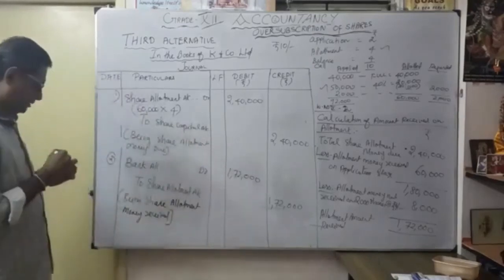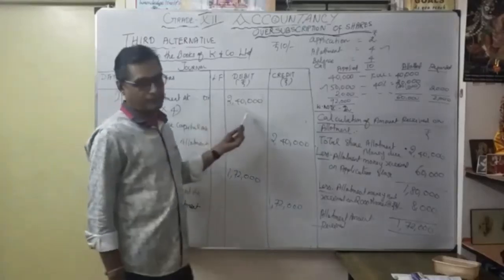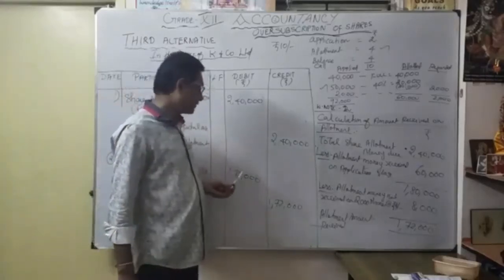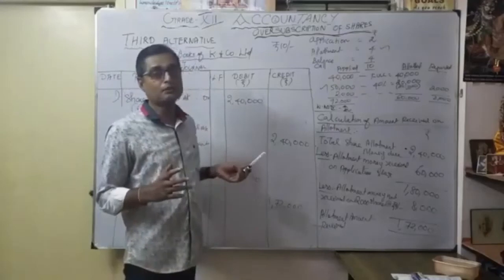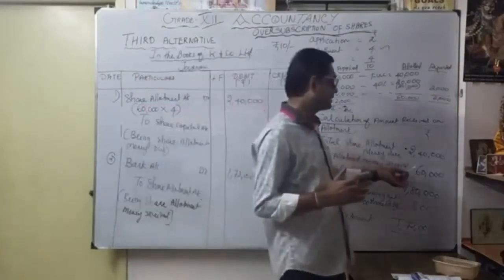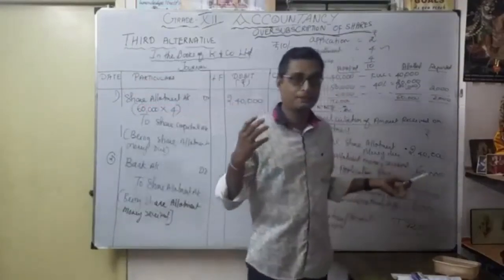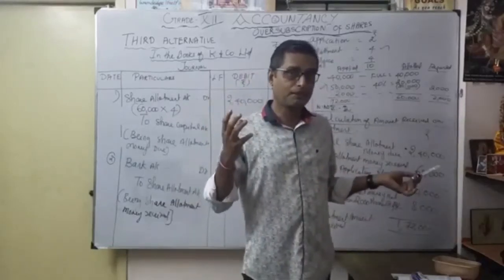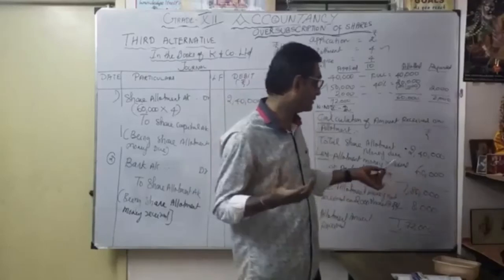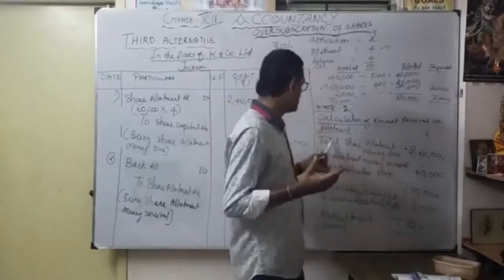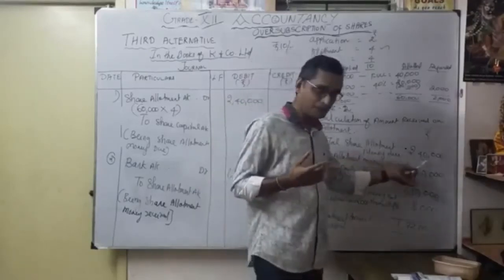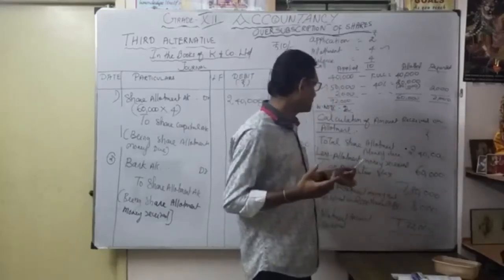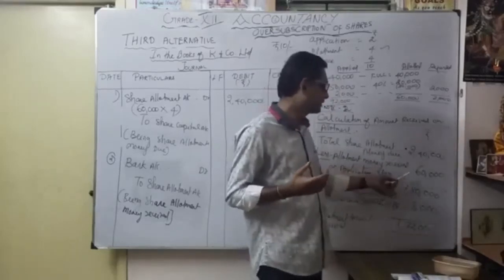Okay. How much? Not 2,40,000. 1,72,000. How 1,72,000? That's what? We already received 60,000 as application money part itself. We adjust, already we received application money towards allotment. We adjusted. That's why, given the total share allotment money due 2,40,000, less allotment money received at application stage 60,000.